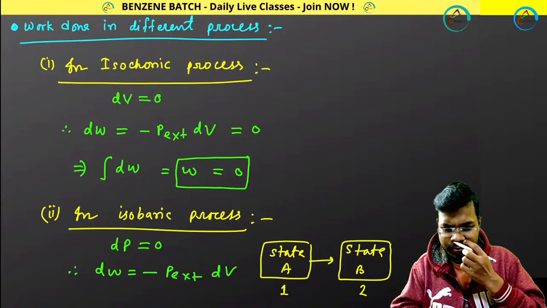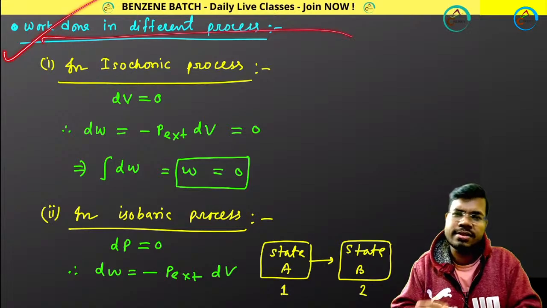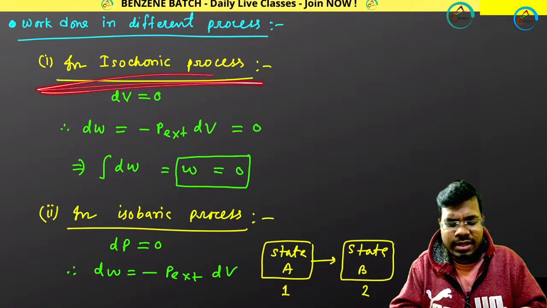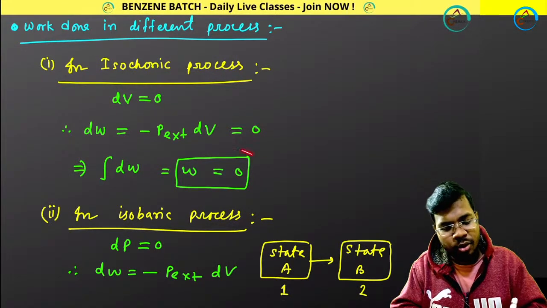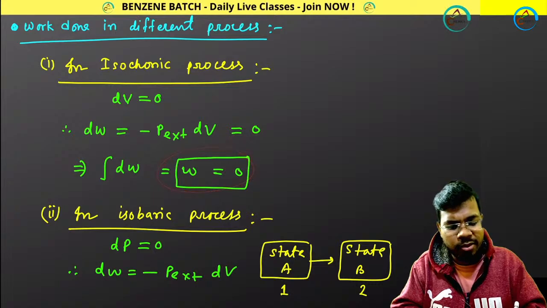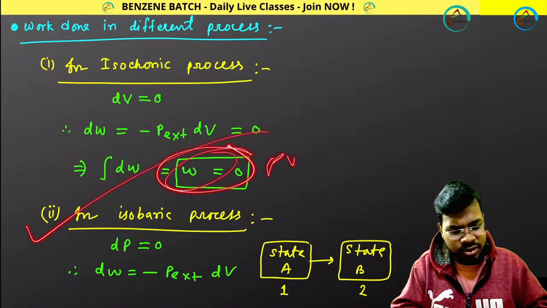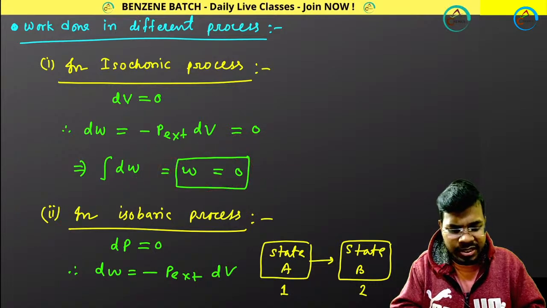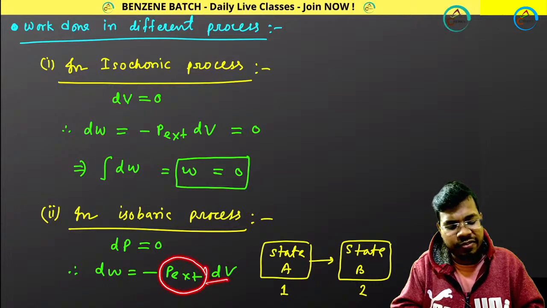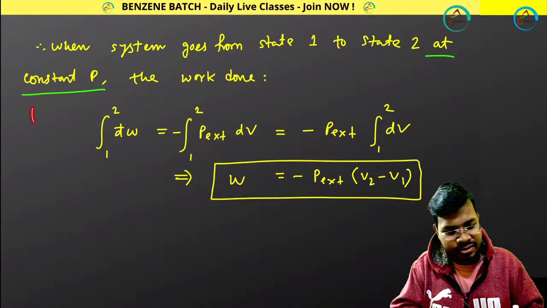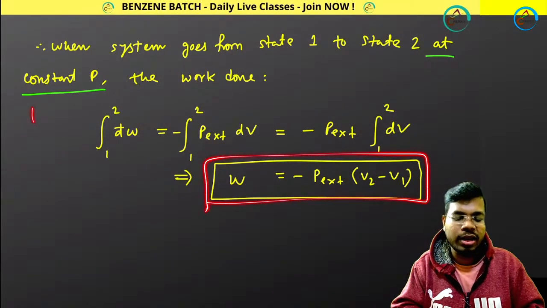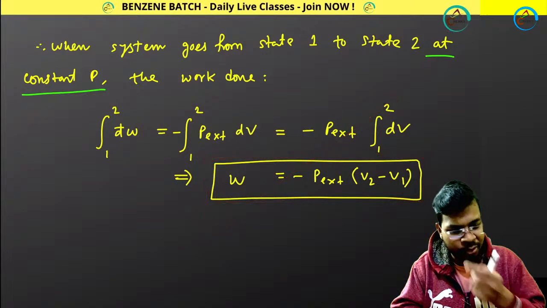Next, work done in different processes. One is the isochoric process, work done is 0. I am talking about PV work. Isobaric process, pressure constant, so minus P external dV. That is, minus P external into (V2 minus V1). I have shown you how you get this.